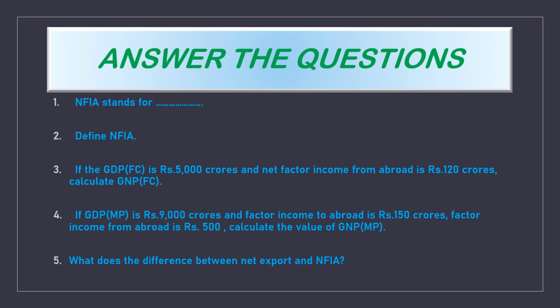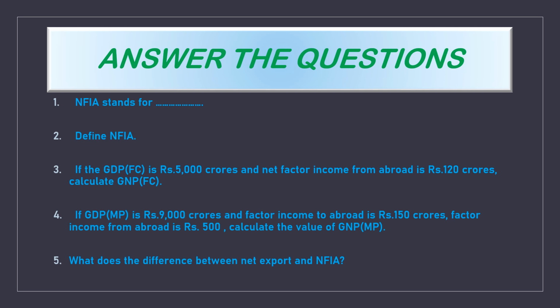Now we know GNP FC equals GDP FC plus NFIA. GDP FC is 5,000 and NFIA is 120 crore. So if we add these two, we can find out the GNP FC.